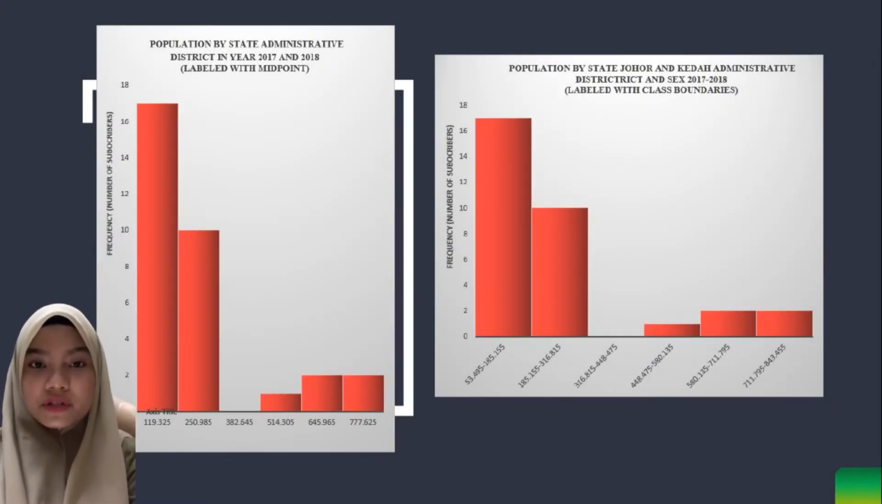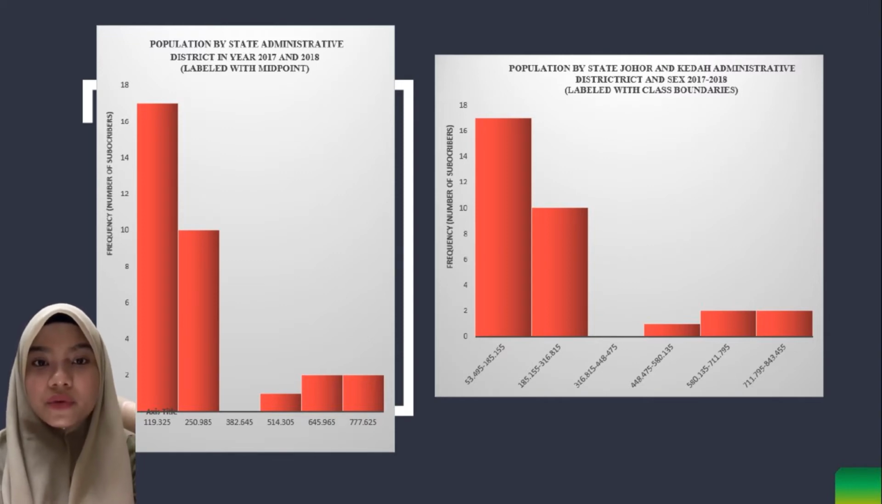Based on the figure, the histogram shows the midpoint of population by state, Johor and Kedah, administrative district and sex, 2016 until 2018. The highest midpoint in the section reveals that class 119.325 had a frequency of 17. The frequency of 2 was measured in the midpoint between 645.963 and 77.625. Finally, the lowest frequency of 0 had a midpoint of 382.645.